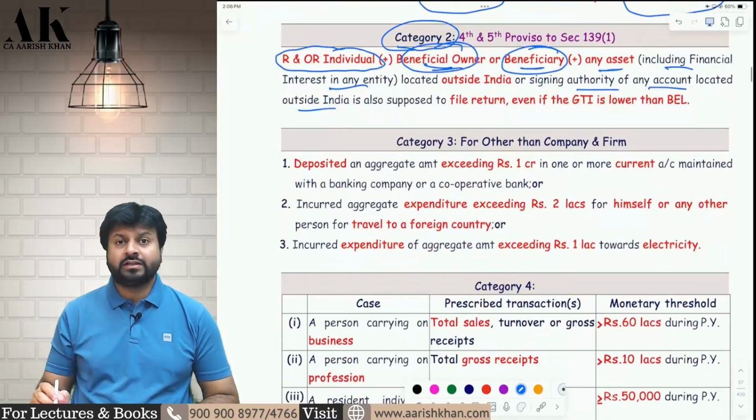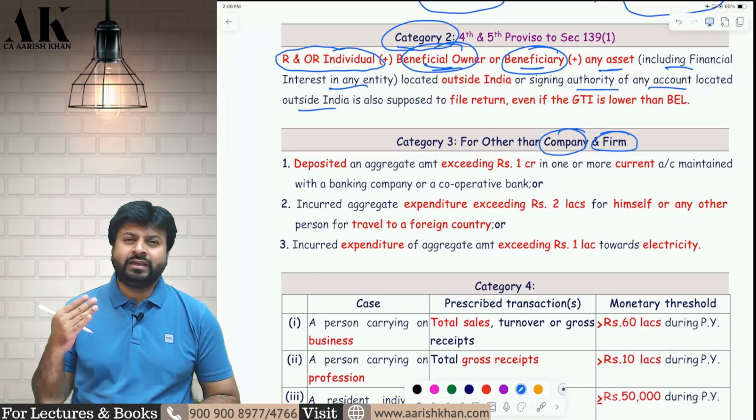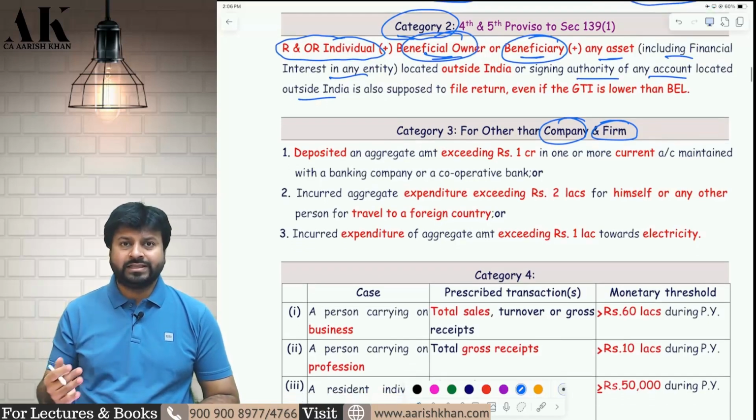Now let's move on to the third category. The third category is also applicable to persons other than company and firm, because we all know that company and firm are always liable to file the income tax return. Therefore, what is there in the third category?